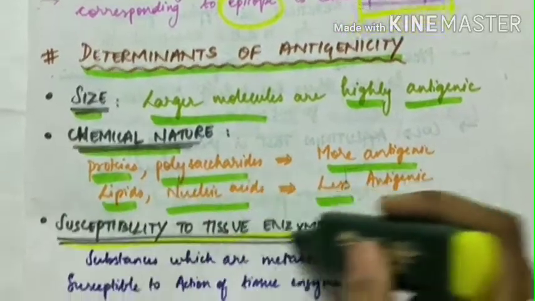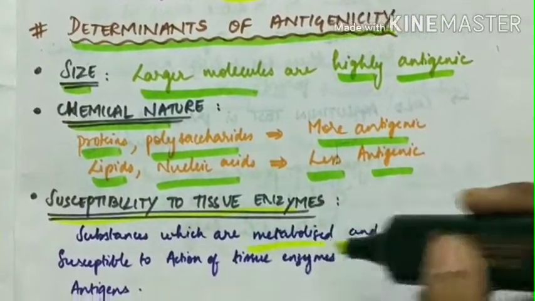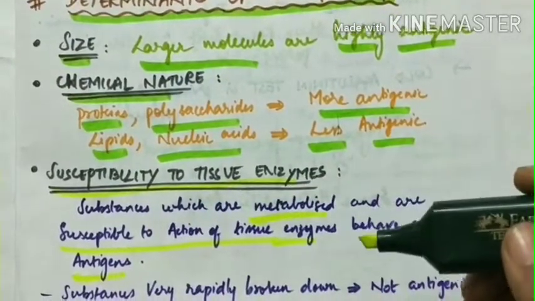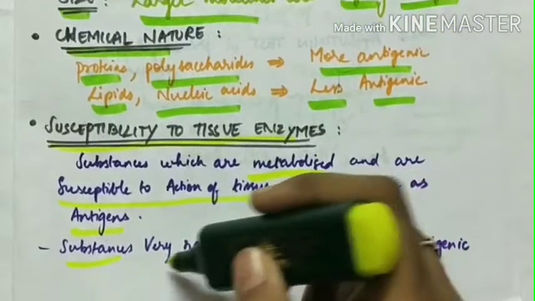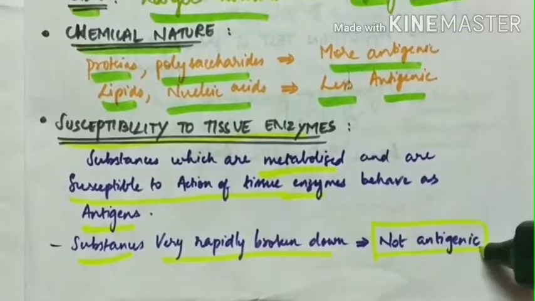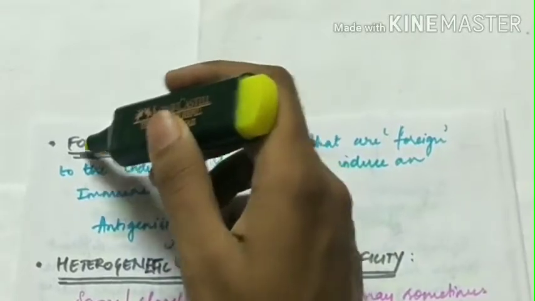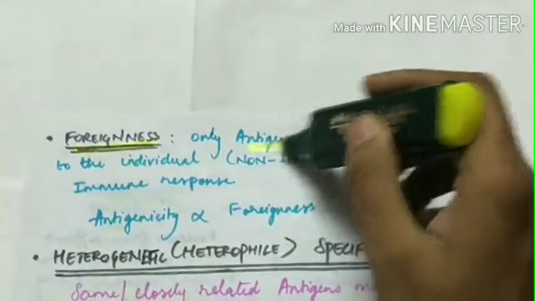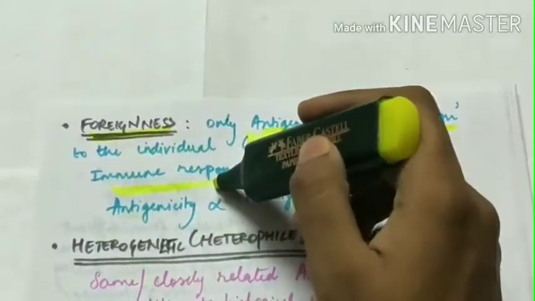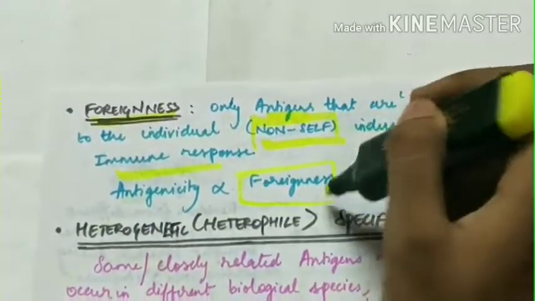Susceptibility to tissue enzymes: substances which are metabolized and are susceptible to the action of tissue enzymes behave as antigens. But substances which are very rapidly broken down are not antigenic. Next is foreignness. Only antigens that are foreign, that is non-self antigens, induce an immune response. Antigenicity is directly proportional to the foreignness.